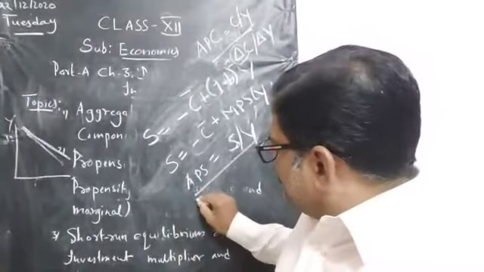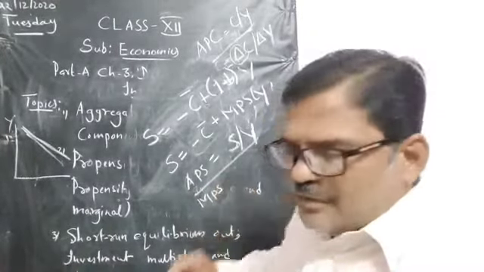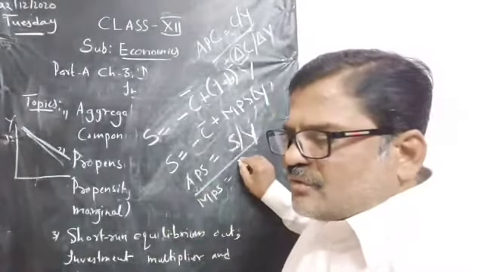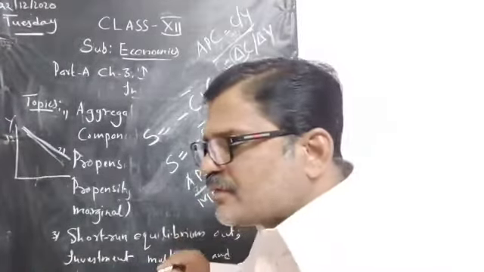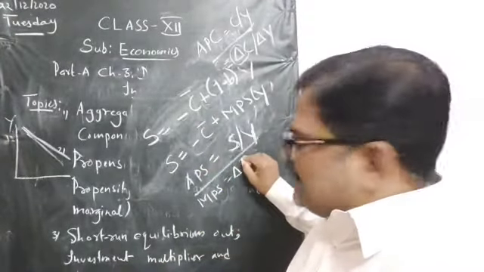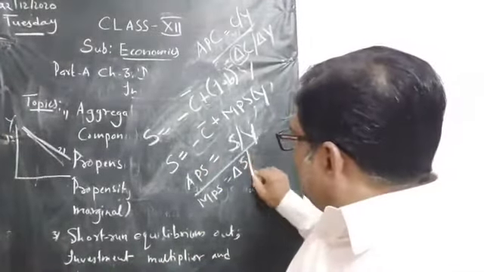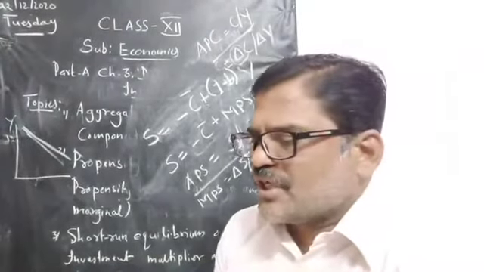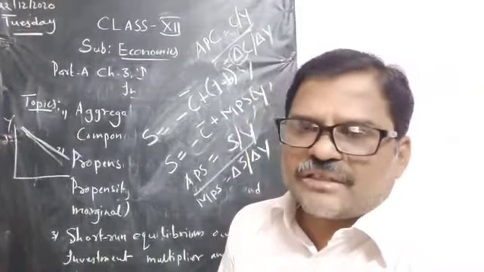Similarly, MPS is equal to change in saving by change in income.